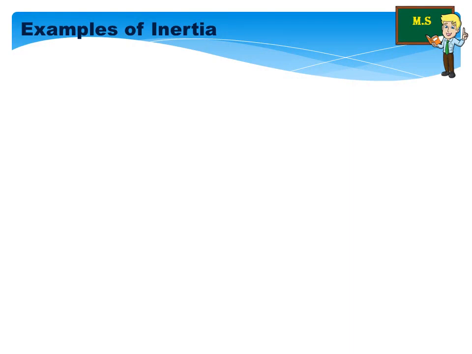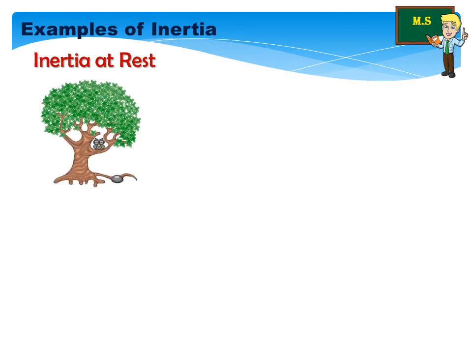First one is inertia at rest. The example is: when you vigorously shake the branches of a tree, some of the leaves and fruits are detached and they fall down. This is a good example for inertia at rest because all the leaves in the tree are at rest.